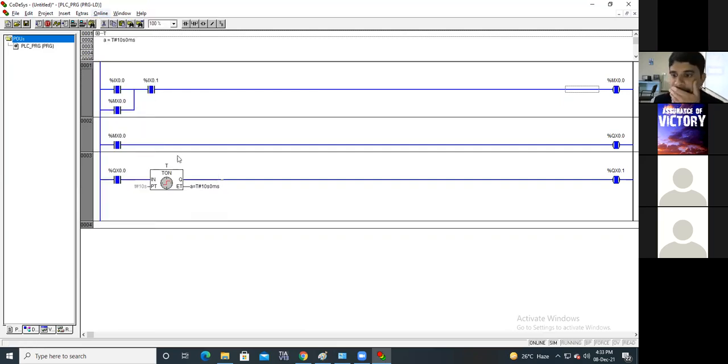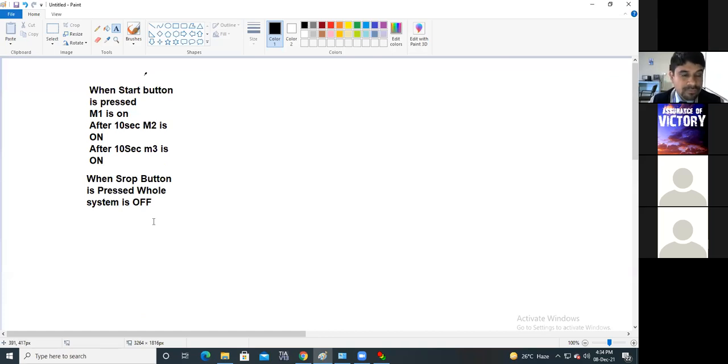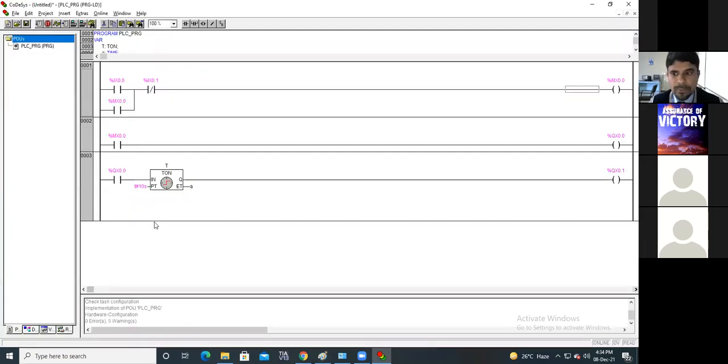Please complete this. I think you will face a problem here: when the stop button is pressed, the system is off. For that, I will show you how to do that, but it's the next part. Do this and also try this last condition.